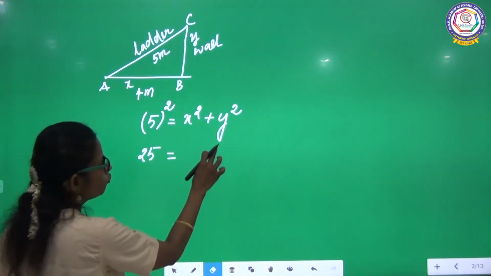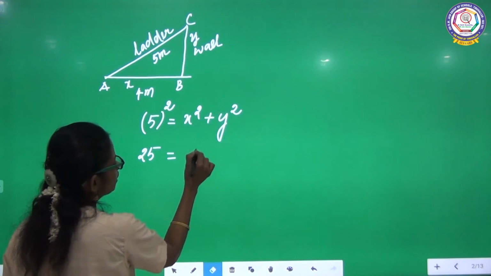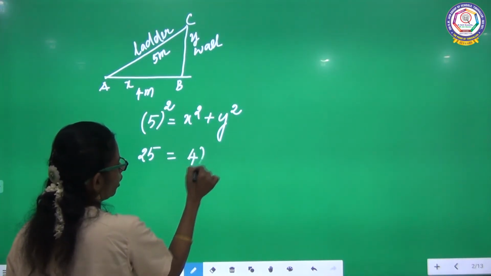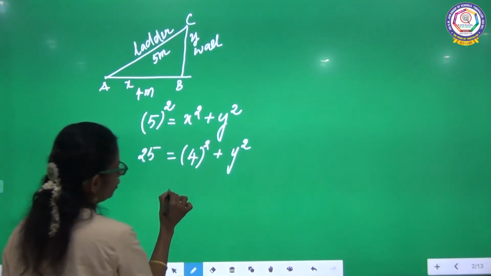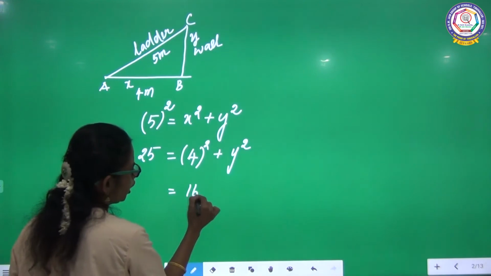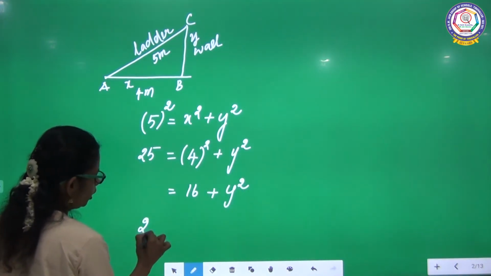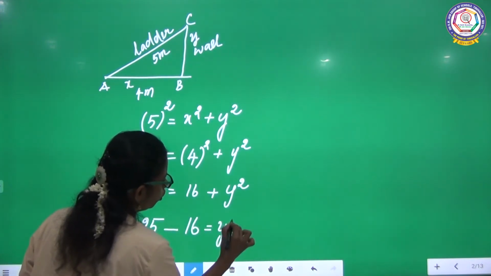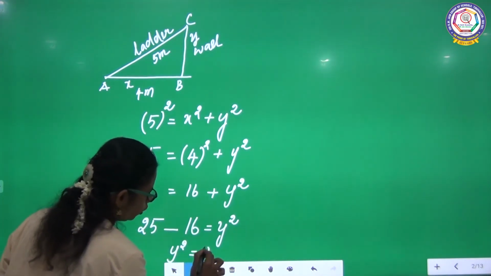Using that I am going to find the value of y. 4 square is 16, plus y square. Then 25 minus 16 equal to y square. Y square equal to 9.